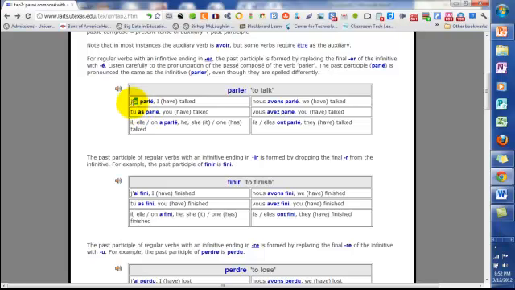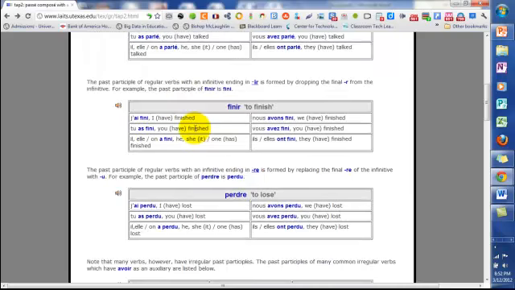So you have j'ai parlé, tu as parlé, and so forth. Same thing with finir. I take off the ir of the infinitive, and the only thing I add then is i, and that's not going to change at all. So it's fini all the way through. The only thing that changes would be j'ai fini, tu as fini, and so forth.